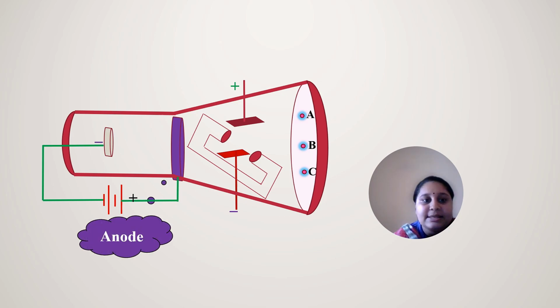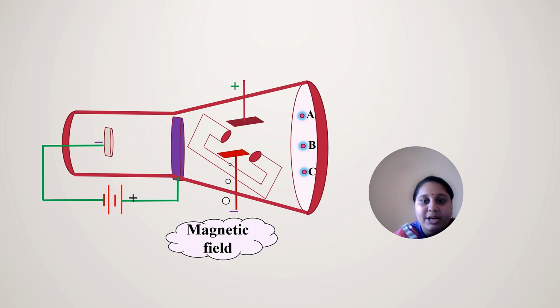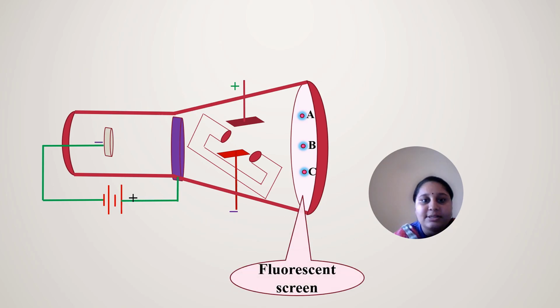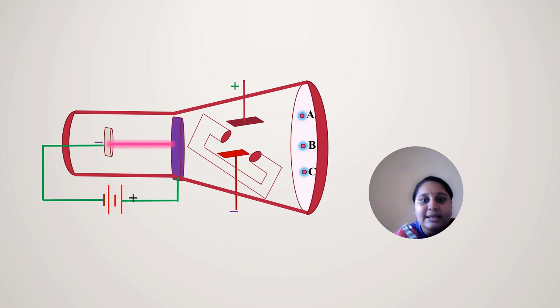This is the anode and this is the cathode. This is the magnetic field applied, and above is the fluorescent screen. This is the electric field, which is mutually perpendicular. When you pass any gas through it, it first hits the anode, then it passes through the electric and magnetic fields. These are the different screens. A, B, C are the different points on the screen where the electrons strike the surface of the screen.